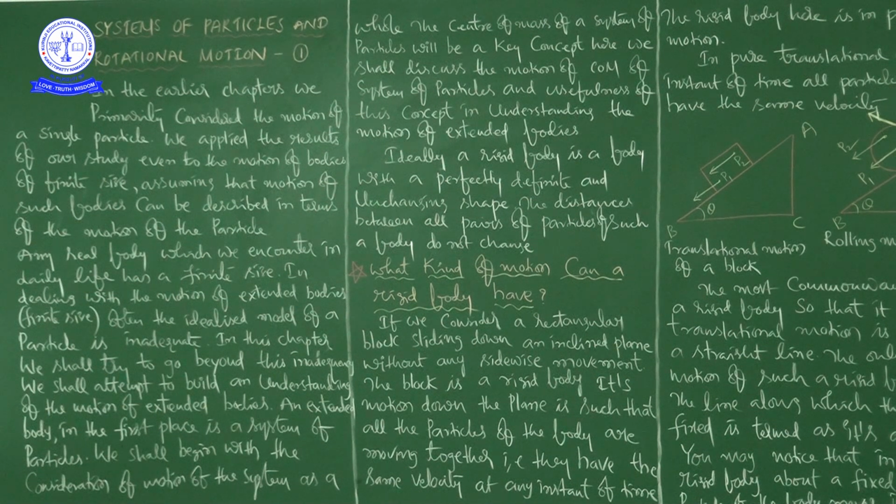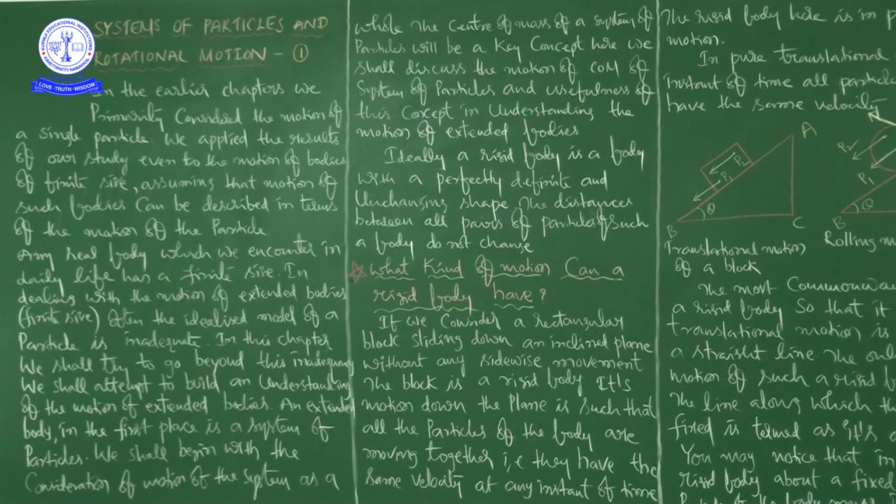Any real body which we encounter in our daily life has a finite size. For example, a glass. Generally we take water with a glass, otherwise a mug, otherwise a water bottle, otherwise a book. Because in student life and teacher life, generally we come across books most of the time. Similarly a duster. Whatever it may be, any real body which we encounter in our daily life has a finite size.